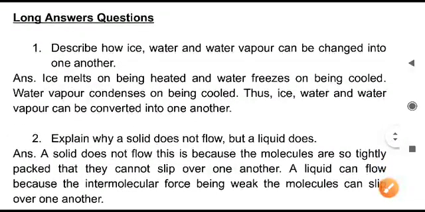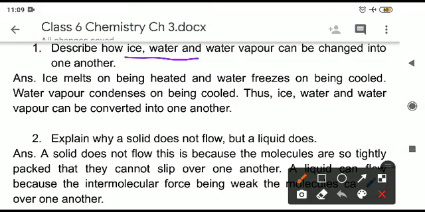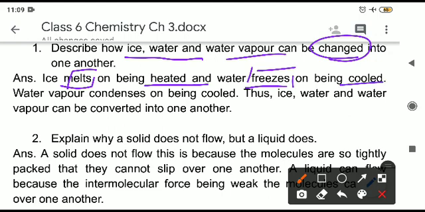Next, now long answer questions. One is how ice, water and water vapor can be changed. So this is converting. So ice will melt and convert into water on heating, and same way water will freeze down on cooling. Water vapor will condense on cooling. All these three changes are there. Ice converts to water on heating, water to water vapor again, it will be on more heating. So this is just how different states can convert to each other.